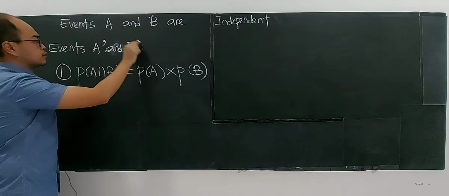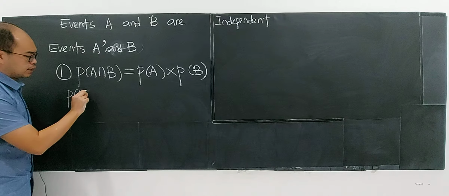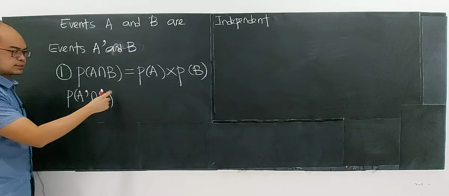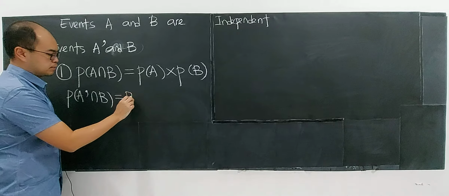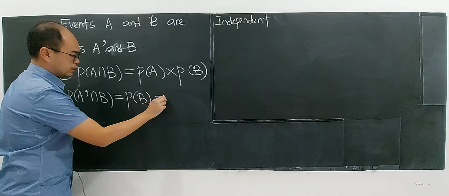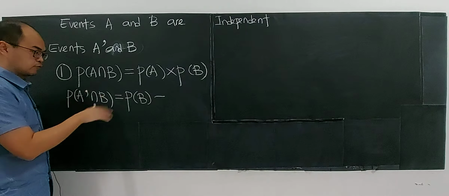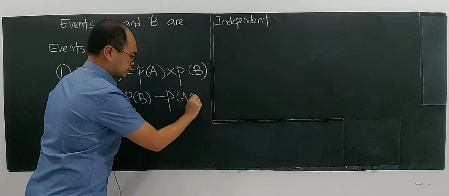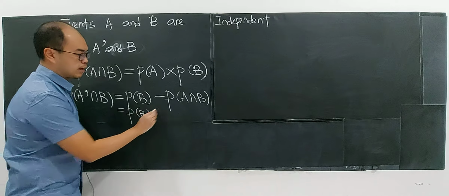So now I'm going to prove that events A prime and B are also independent. I'm going to find the probability of A prime intersecting with B. I want to show that it is the same as P(A prime) multiplied with P(B). So I write P(A prime ∩ B) as P(B) minus P(A ∩ B), following the formula from the second video. I want B, I don't want the part that is shared with A.